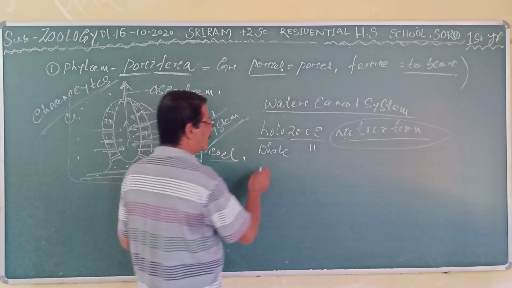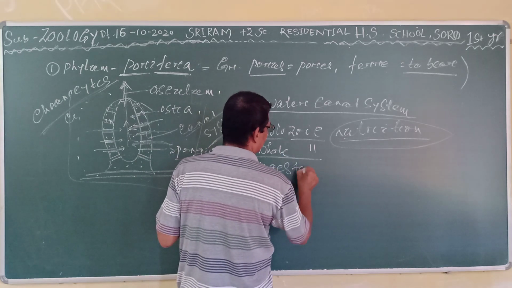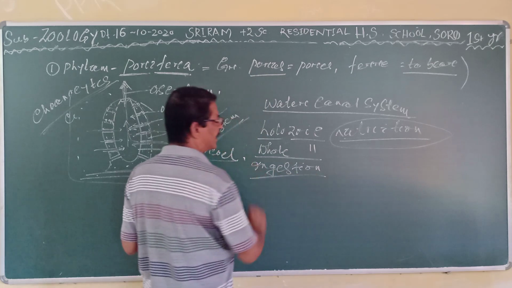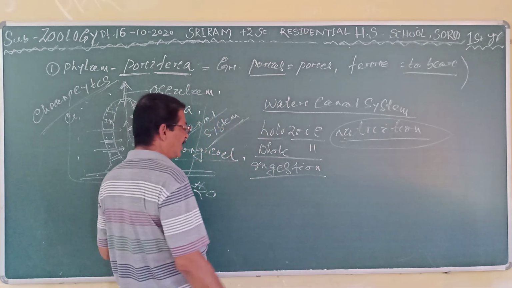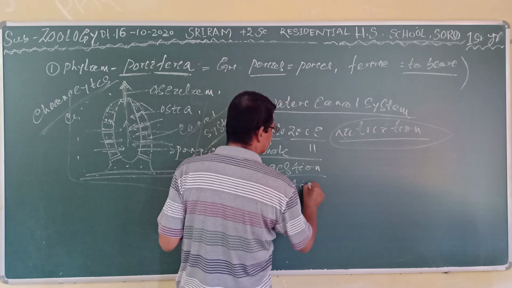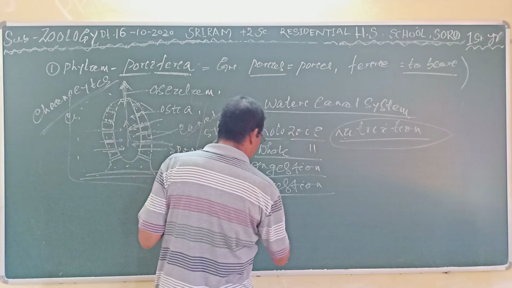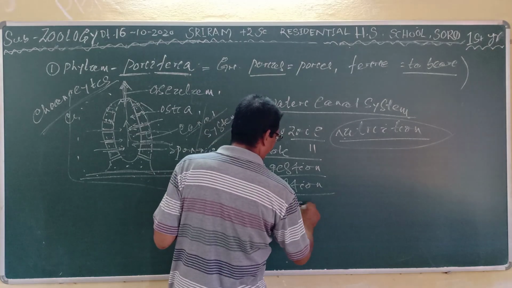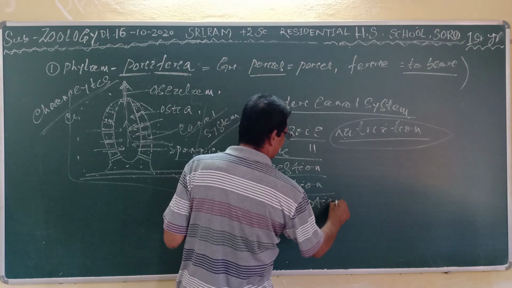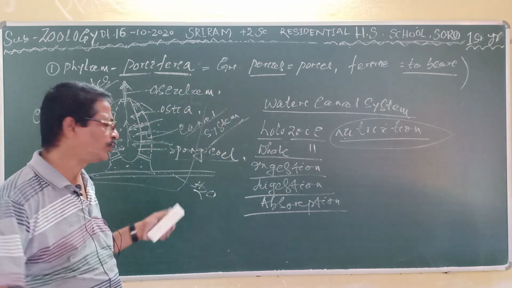And holozoic nutrition includes ingestion, by which the food material enters into the body. Then digestion, by which the complex food breaks into simple form. Then absorption, by which the digested food materials are absorbed into the cell or into the blood.